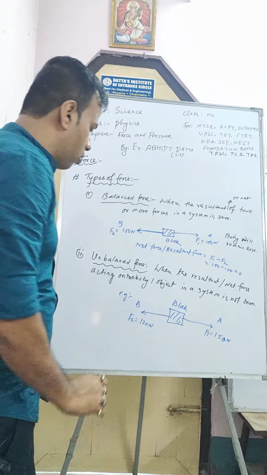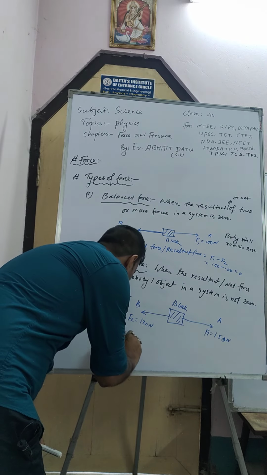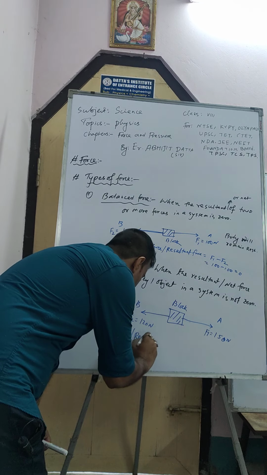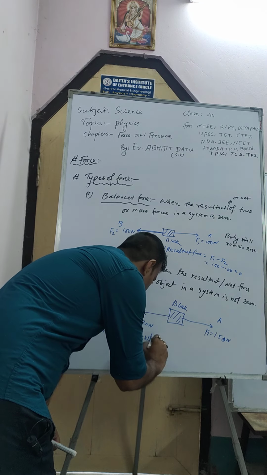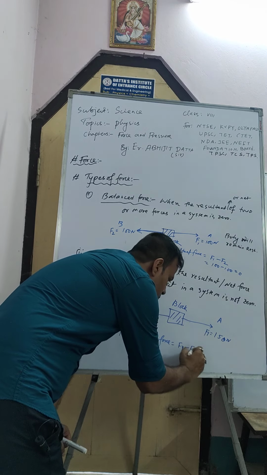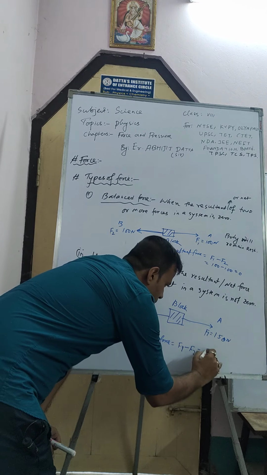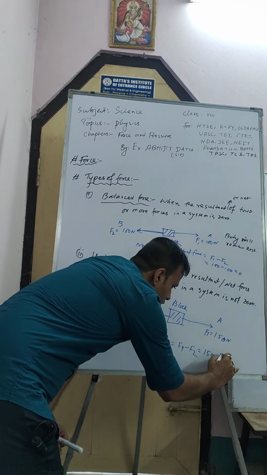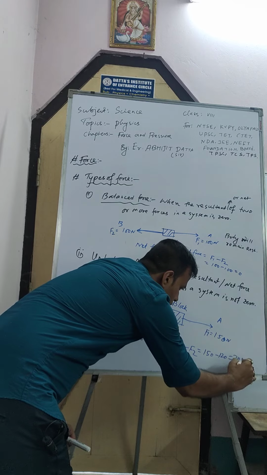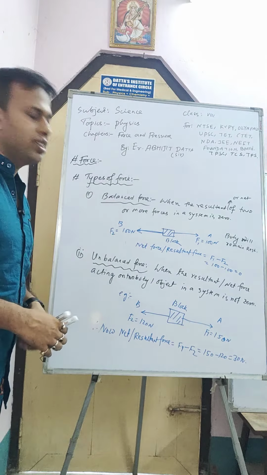Now the net or resultant force is equal to F1 minus F2. I take this one as positive and this one as negative, like in the previous case. This is 150 minus 120, that is 30 Newton.